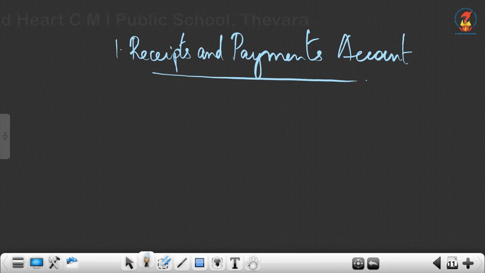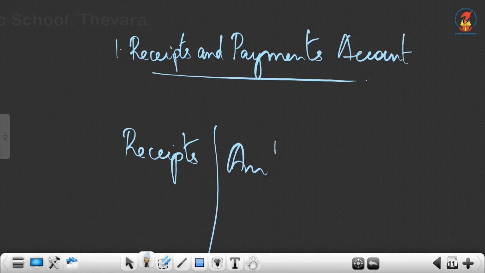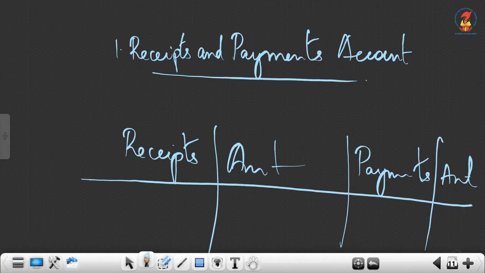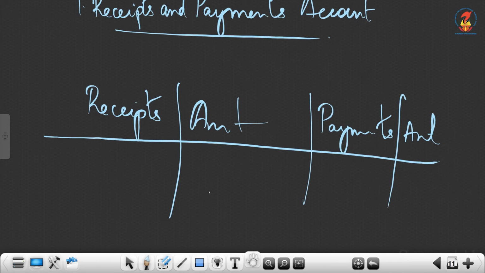As the name indicates, the format is receipts, amount, payments, amount. We know that receipts would be on the debit side, payments would be on the credit side. Last year for cash book and all we have drawn the same format.